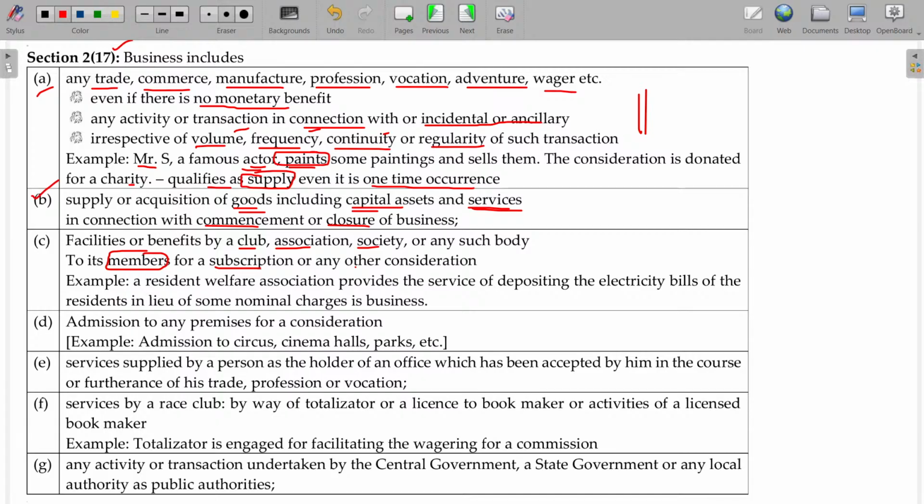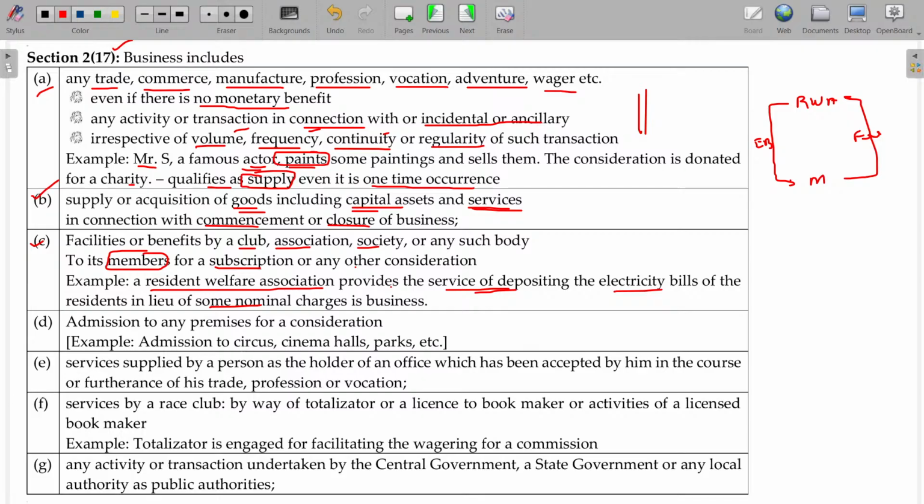So a resident welfare association, RWA, and members provides services of depositing the electricity bill of the residents. So this RWA supports the EB bill payment, and in lieu of some nominal charges, the members are paying a small fee. This will also be considered as business under section 2 clause 17. Clear? Under section 2 clause 17.